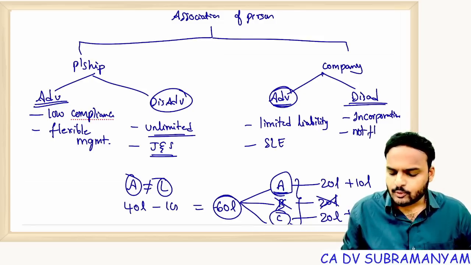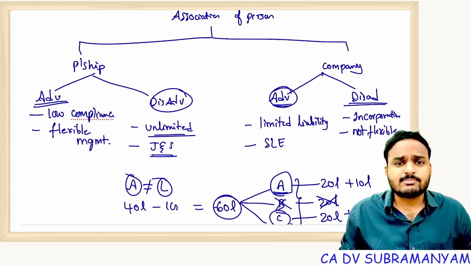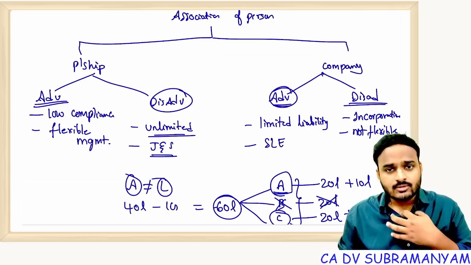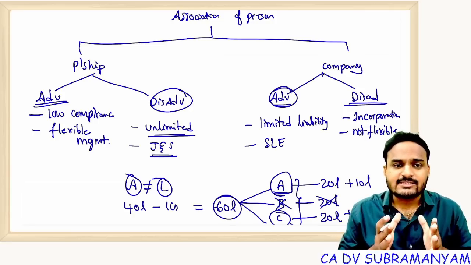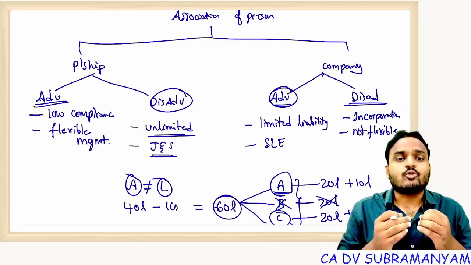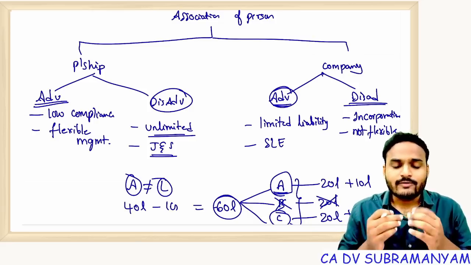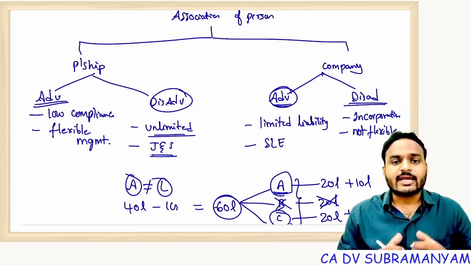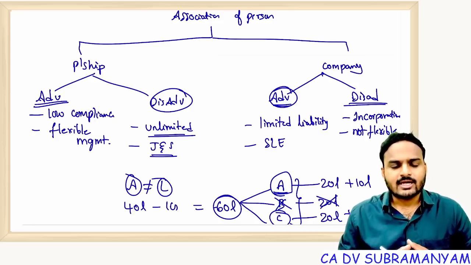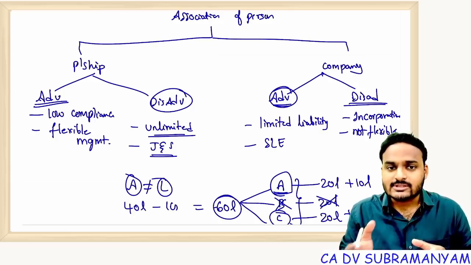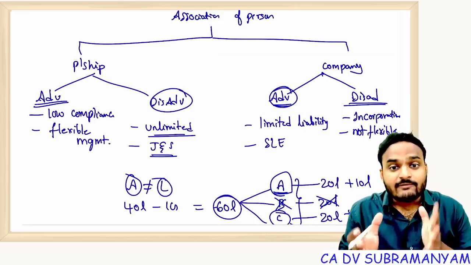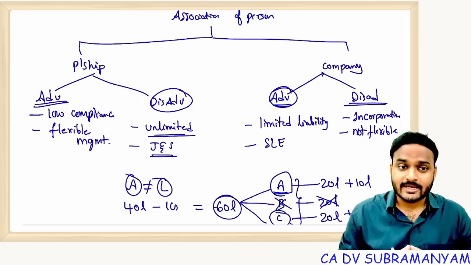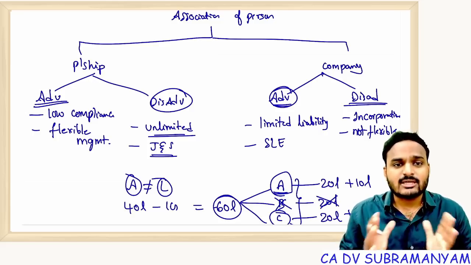Not flexible. Suppose a company decided to change its business operations. The company decided to start a new business. Now the company cannot take decisions independently. First, the board of directors should call for a meeting. Should call for a general meeting. In that general meeting, members, by passing a special resolution, can approve the company to start a new business. Now immediately the company has to file all these forms with ROC, and has to wait for confirmation from ROC. Then only can the company start new business operations. Getting my point? So the management structure is not that much flexible.